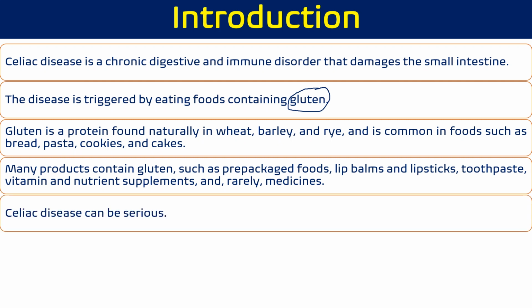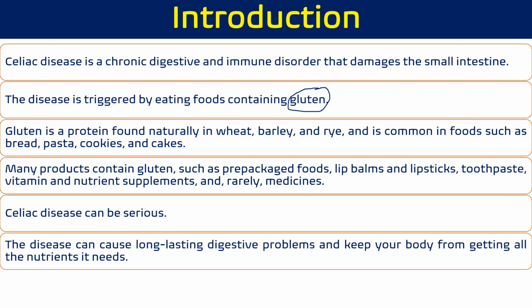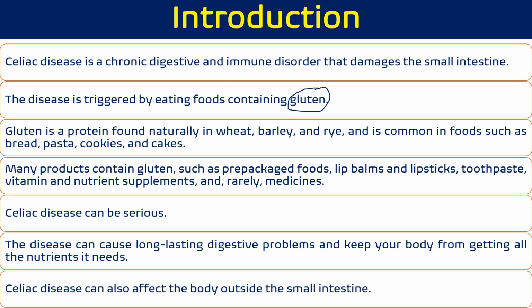Celiac disease can be serious. Later on, we will see when it becomes serious and how it happens. The disease can cause long-lasting digestive problems and keep our body from getting all the nutrients it requires, because ultimately it affects our digestive and absorptive system, especially the villi and microvilli. Celiac disease can also affect our body outside the small intestine.